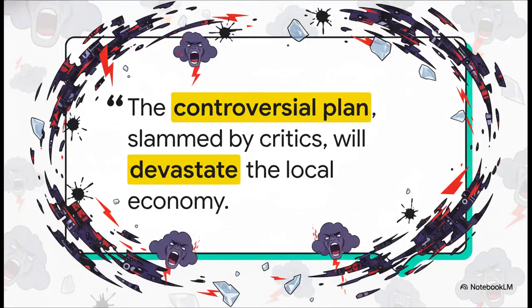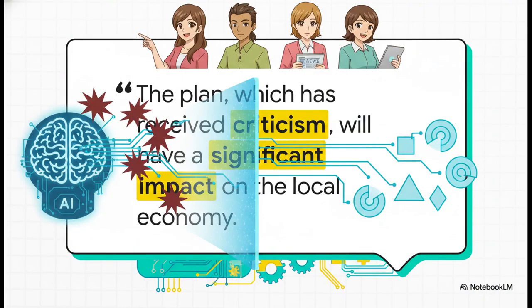So here's our starting point. Just listen to these words: controversial, slammed, devastate. This language is obviously designed to create a strong, negative impression right from the get-go. Now watch what the AI does. Slammed just becomes has received criticism. Devastate gets toned way down to the much more neutral, significant impact. See? The core information is still there, but that emotional charge, it's gone. We're just left with the facts.